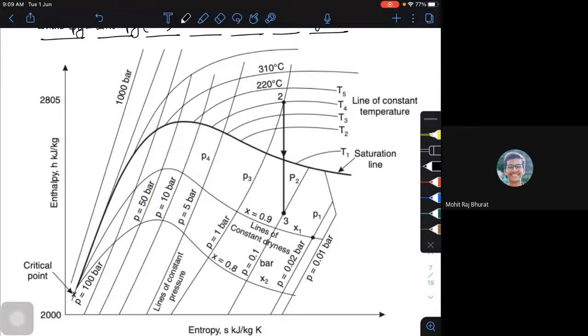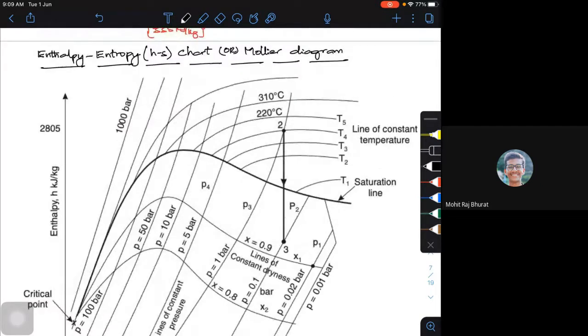Okay. Now you can see these are my constant temperature lines. It starts with the lower one. So this is T1, T2, T3, T4, T5, T6, T7, and they are flat. They are not steep. They are almost flat. So these are called the superheated constant temperature lines.